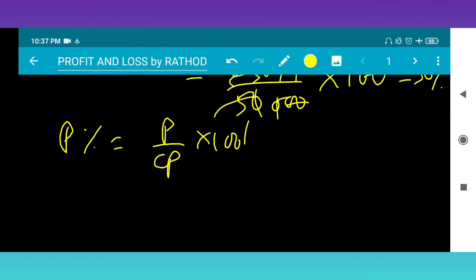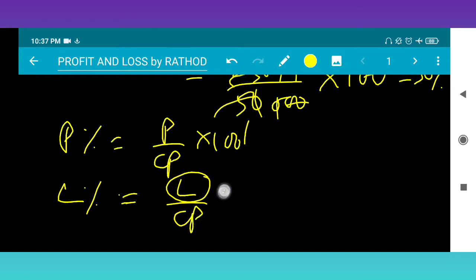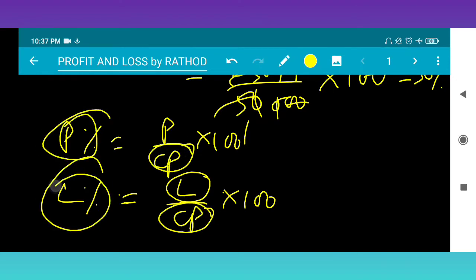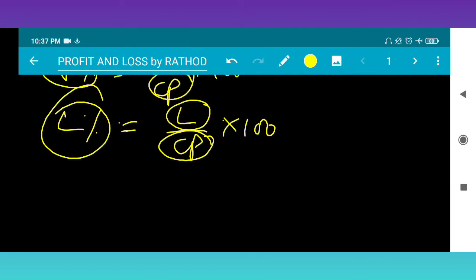Likewise, loss percent. What is loss percent? Loss percent means loss upon CP into 100, where this is the value of loss. See here, in both cases we can see that without CP we cannot comment on profit percent and loss percent. Very important. CP is very important here. Profit and loss percentages are always calculated in terms of cost price. Please note down this one.